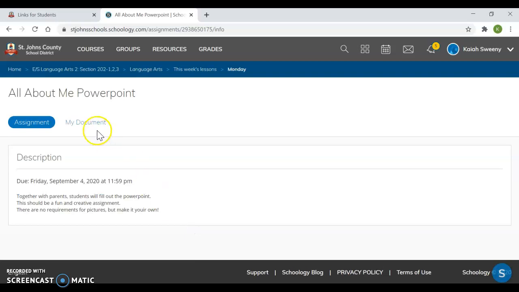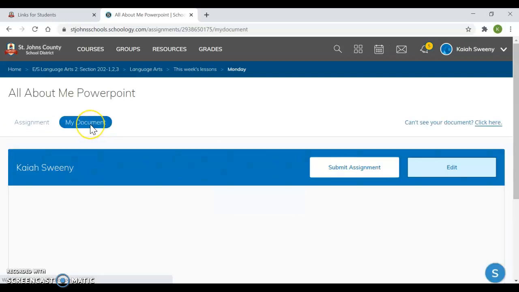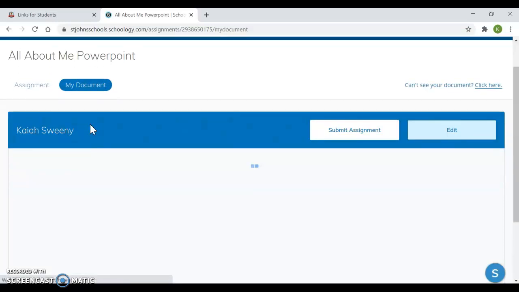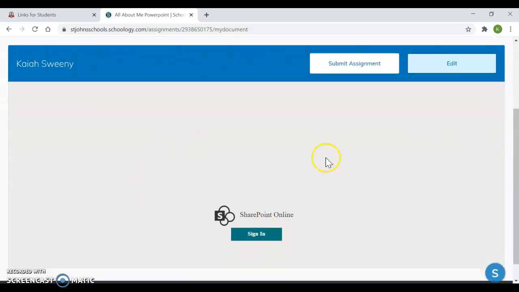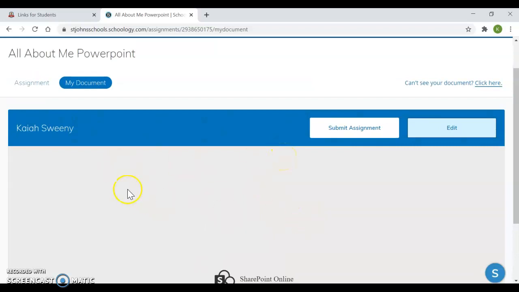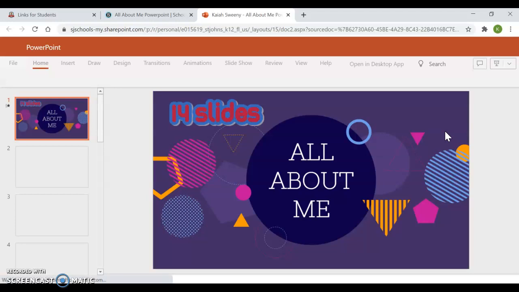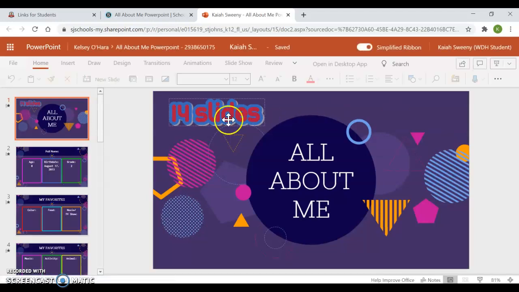Okay, so what do you do? You have to go to My Document. Now, once you click My Document, you may get an error message here. You may get this sign in right here. You may get, you don't have permission. Any error message, that's okay. You can either click Can't See Your Document, click here, or just go directly to Edit. And all edit means is this is you editing your own document. This is your own assignment that only you can change.